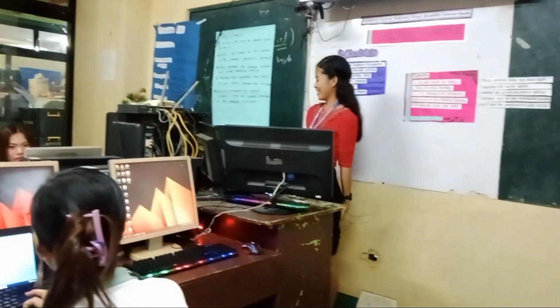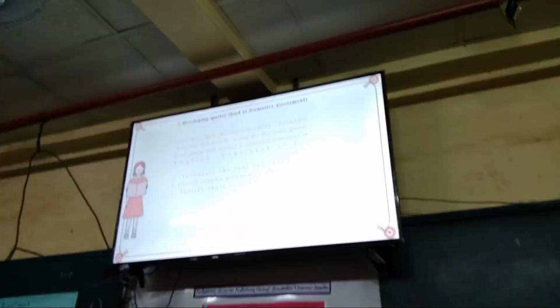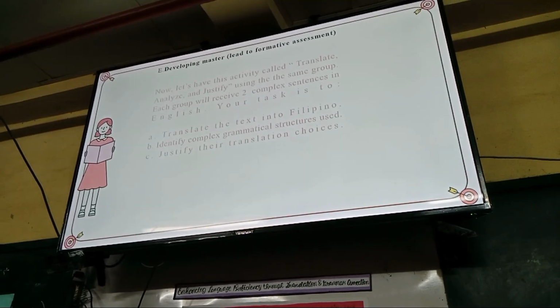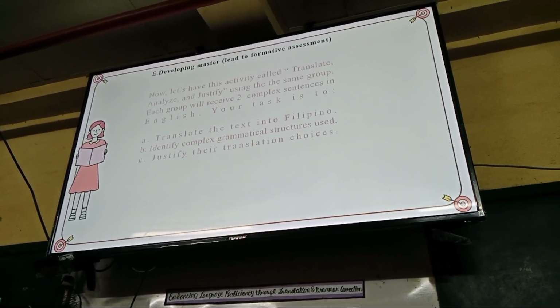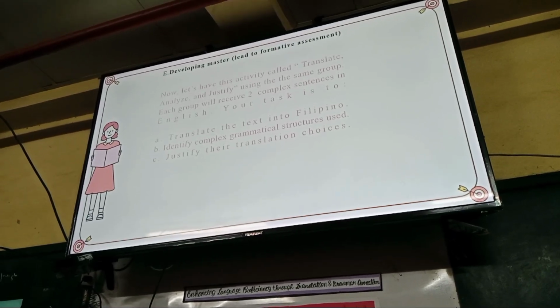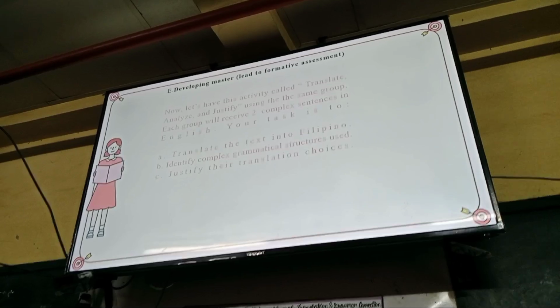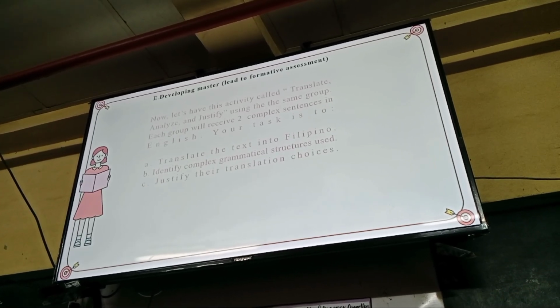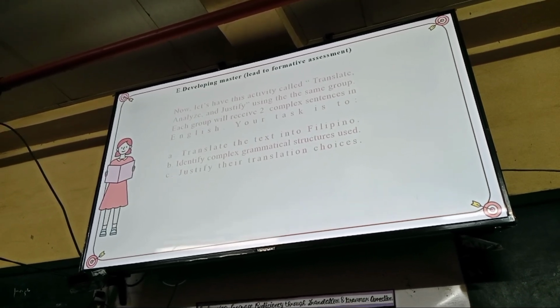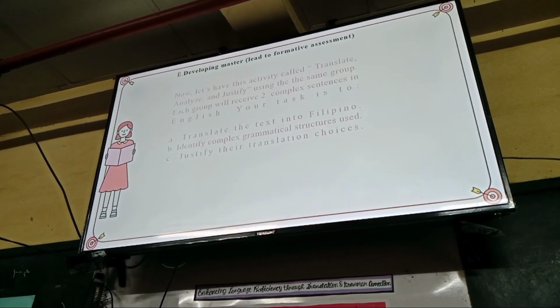So let's move on. Developing mastery leads to formative assessment. Now let's have this activity called translate, analyze, and justify. Using the same groups, each group will receive 2 complex sentences in English. Your task is to translate the text into Filipino, identify the complex grammatical structures used, and justify your translation choices.